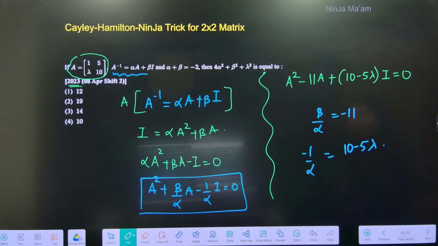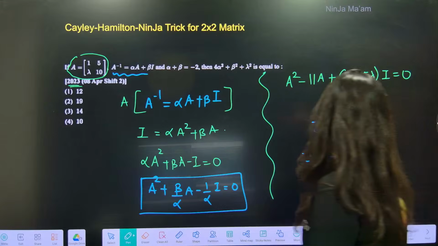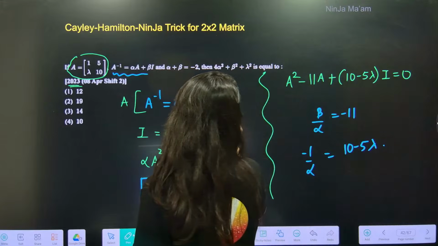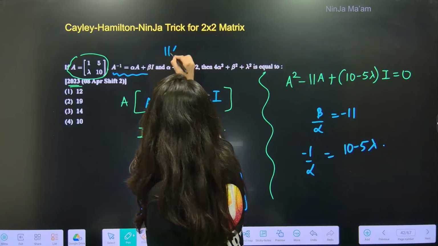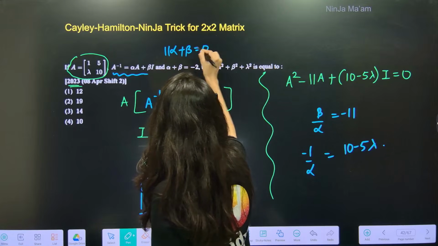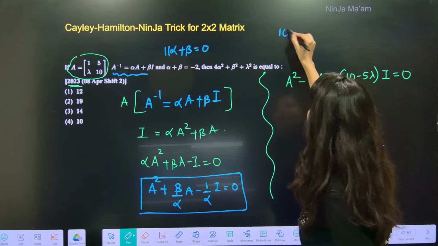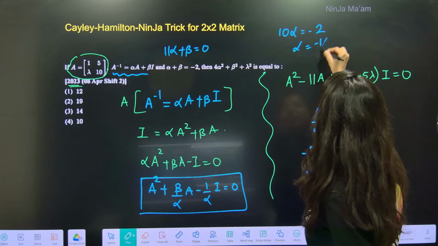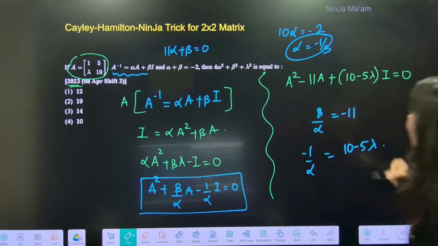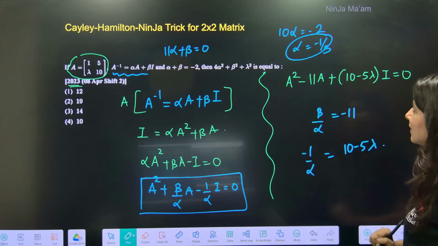One more thing, alpha plus beta is minus 2. So clearly beta plus 11 alpha is equal to 0. 11 alpha plus beta is equal to 0. If you solve this, 10 alpha is equal to minus 2. Alpha is minus 1 by 5. The moment you get alpha, you put alpha over here, minus 1 by 5, and you will get the value of lambda as well.